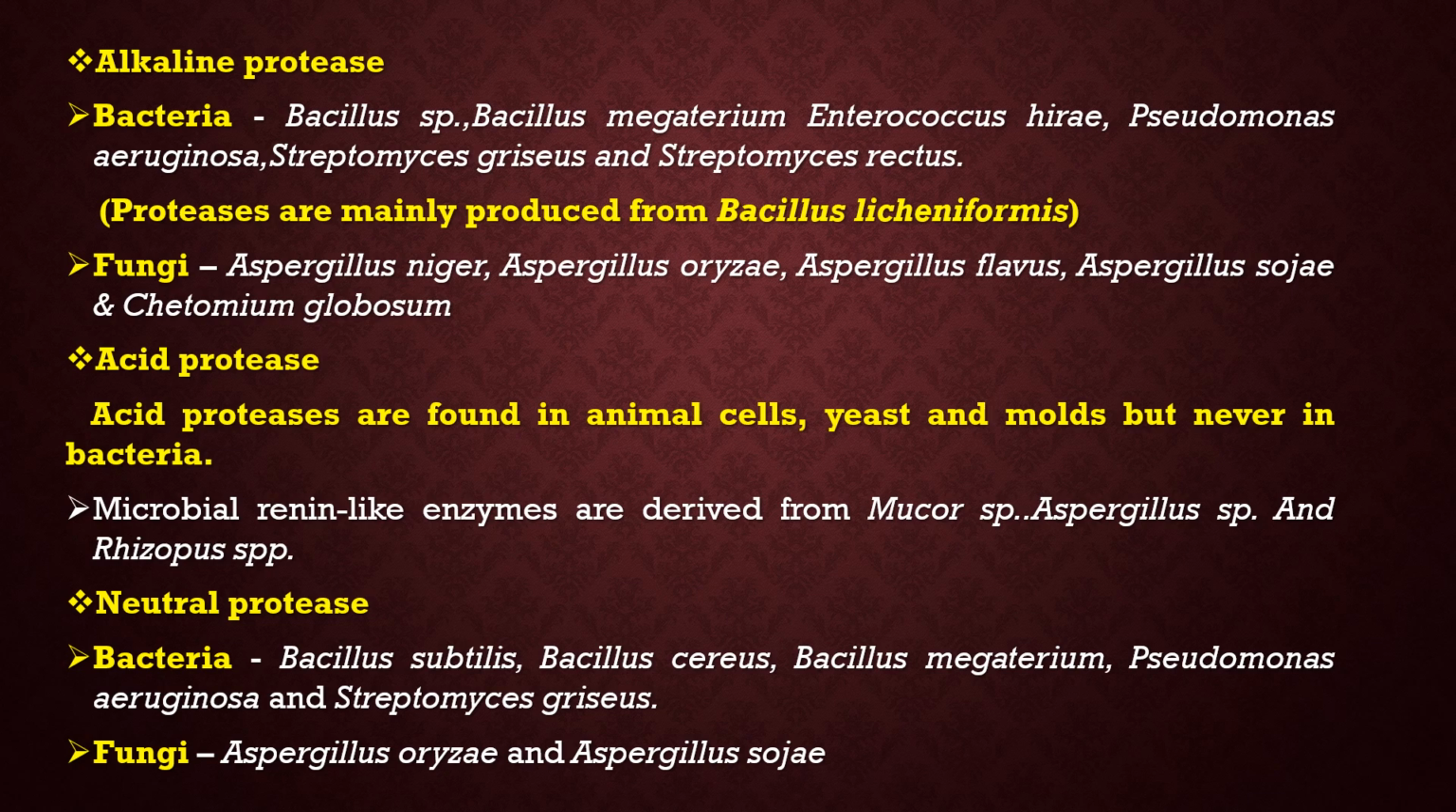And the next one is acid proteases. Acid proteases are found in animal cells, yeast, and molds, but never in bacteria. Microbial rennin-like enzymes are derived from Mucor species, Aspergillus species, and Rhizopus species, because bacterial strains cannot produce acid proteases. Neutral proteases can be produced by bacterial and also by fungal strains such as Bacillus subtilis, Bacillus cereus, Bacillus megaterium, Pseudomonas aeruginosa, and Streptomyces griseus. Some fungal species are Aspergillus oryzae and Aspergillus sojae.